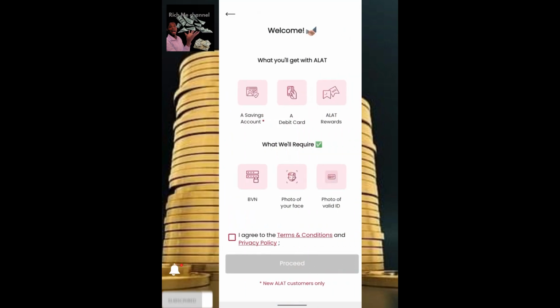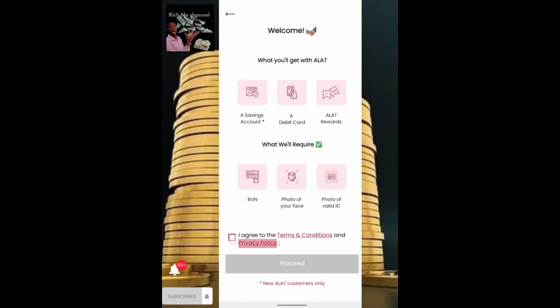All right, so let's get started. When you click on get started, it's going to show you some values you're going to get on this app. Those are the values, and as well some things that will be required from you in order for you to be able to create your domiciliary account.